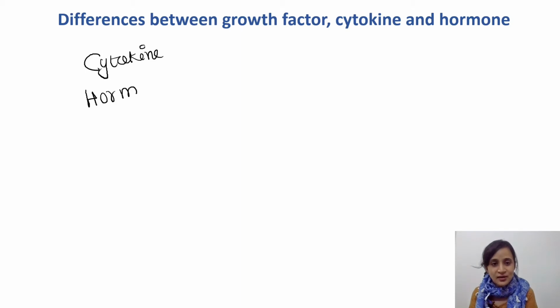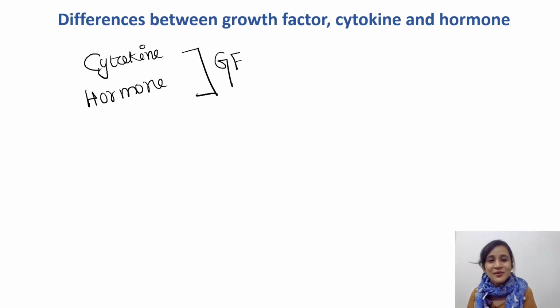Growth factors might be of different types, and among them cytokine is one type and hormone is another type. So first you need to understand that both cytokines and hormones are growth factors.